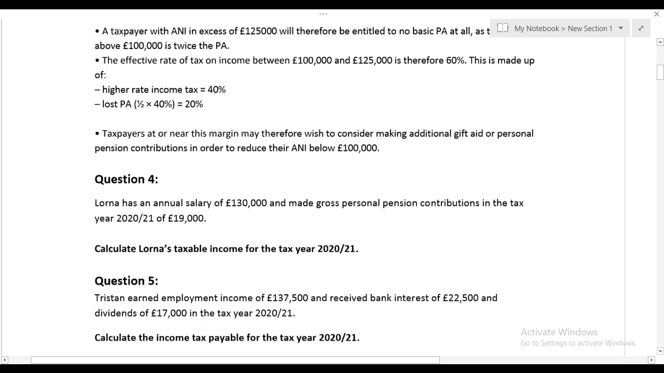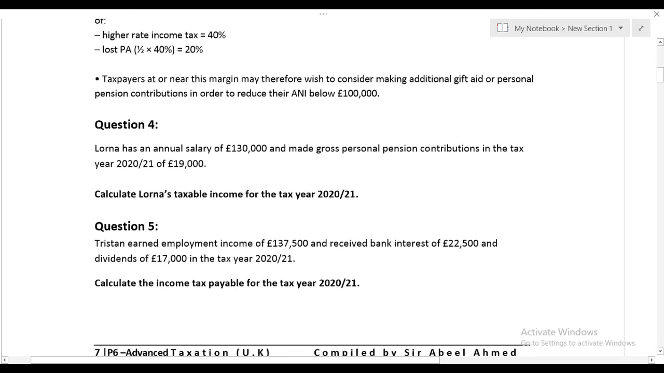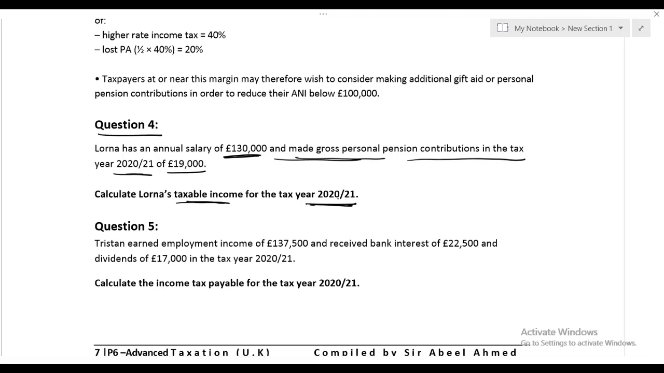Let us discuss question number 4 and see its application. Let me take out my book. Lorna has an annual salary of 1,30,000 and made a gross personal pension contribution in 2021 of 19,000. Calculate Lorna's taxable income for the tax year 2021. The examiner is not asking us to calculate tax payable.